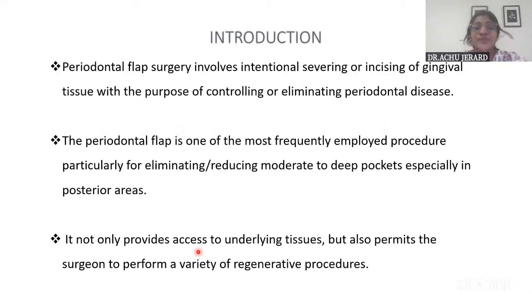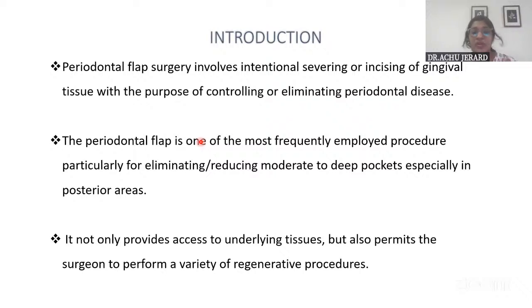Okay, and then conclusion. So as an introduction, what I have written was: periodontal flap surgery is one of the most frequently employed procedures. You can write whatever, I think I've taken from Shantipriya Reddy, some introduction, which you feel has some content in it. Okay. So this is one of the most frequently employed procedures, particularly for what? For eliminating or reducing moderate to deep pockets. Okay. That is why this flap technique is being done. So this includes what? Intentional incising of gingival tissue, with the purpose of controlling or eliminating periodontal disease.